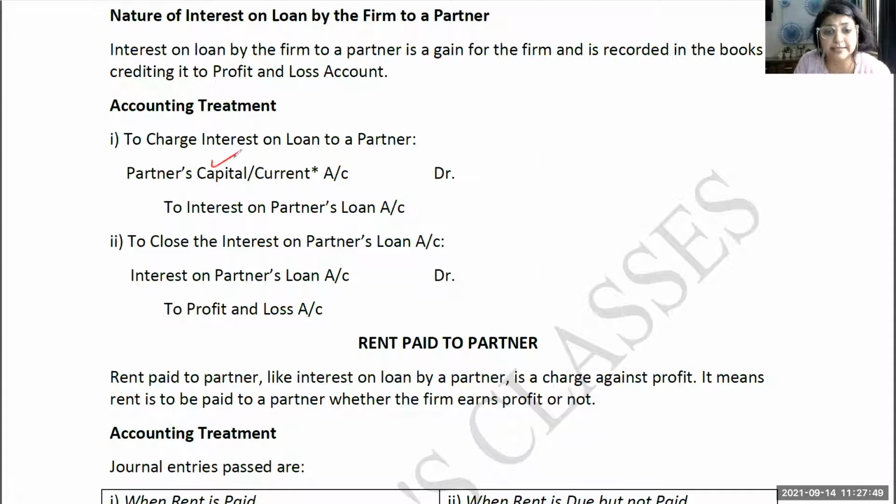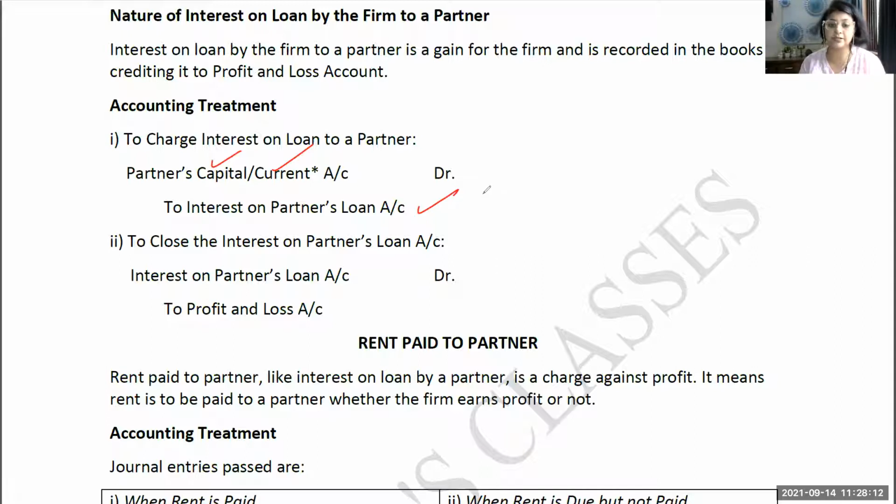Now, why, ma'am, is it written capital or current account both over here? It all depends on what kind of capital account method is being followed by the firm. If the fixed capital method is followed, then there will be a current account. If there is fluctuating capital, then there will be a capital account. So either of them will be present, both will not be there. To interest on partner's loan, this is the opening entry, the first entry.